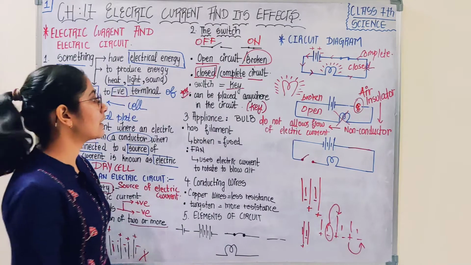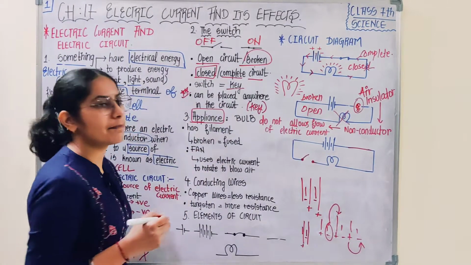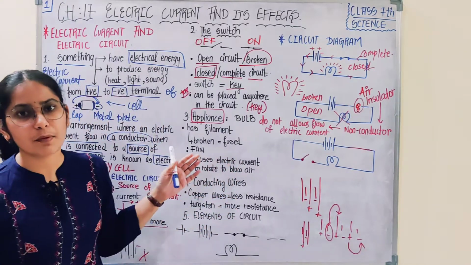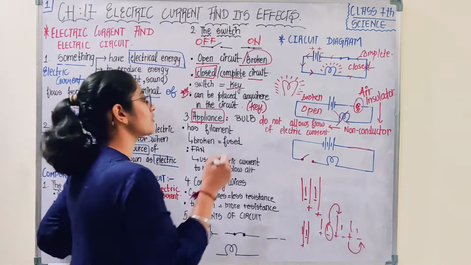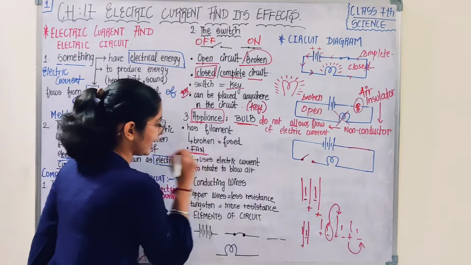Okay, next, appliances. The appliances which require electric current to work are also important in a circuit. Okay, this is also one component. An appliance could be anything, like you can take a bulb, you can take a fan.